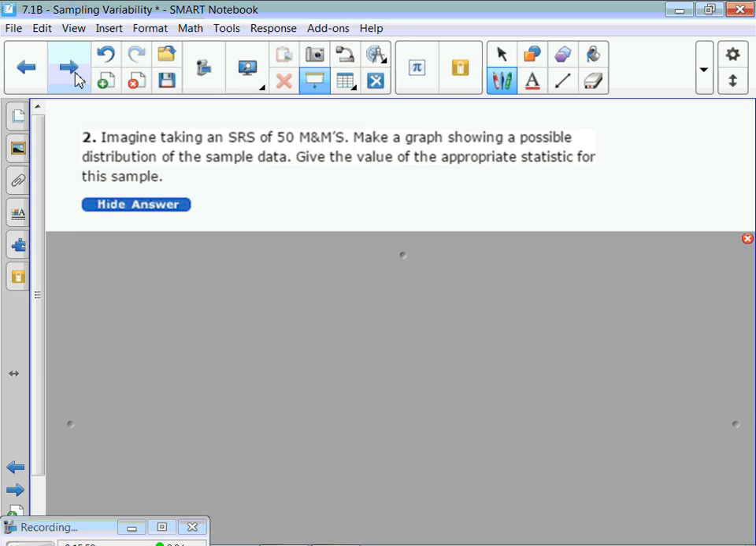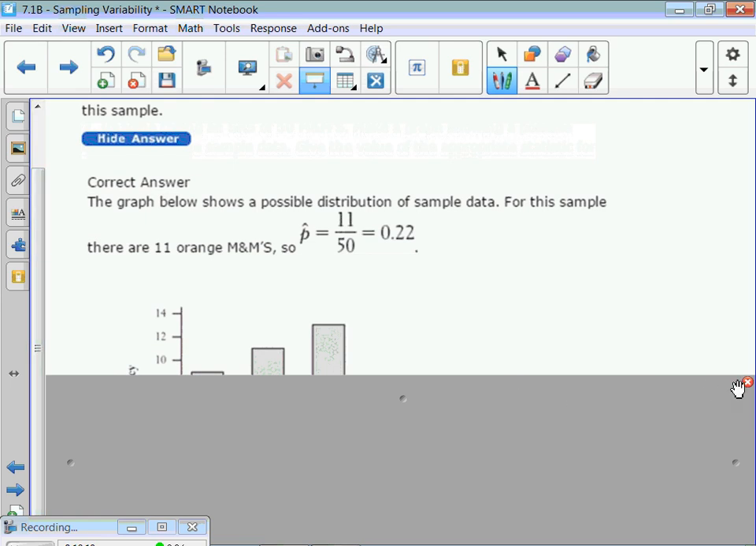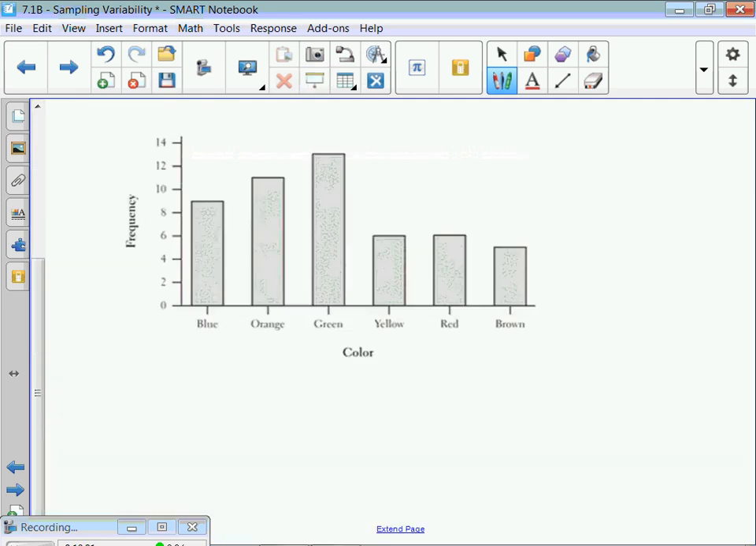Now it says, imagine taking an SRS. That means one simple random sample of 50 M&Ms. All right, so you drew 50 M&Ms, make a graph showing a possible distribution of the sample data. It doesn't have to be exact, but you could multiply your percents times 50, right? And we can get frequency on this one. Again, this is one draw of 50. So they picked that there was like 9 blues, and there was 11 oranges, and 12 greens, right?